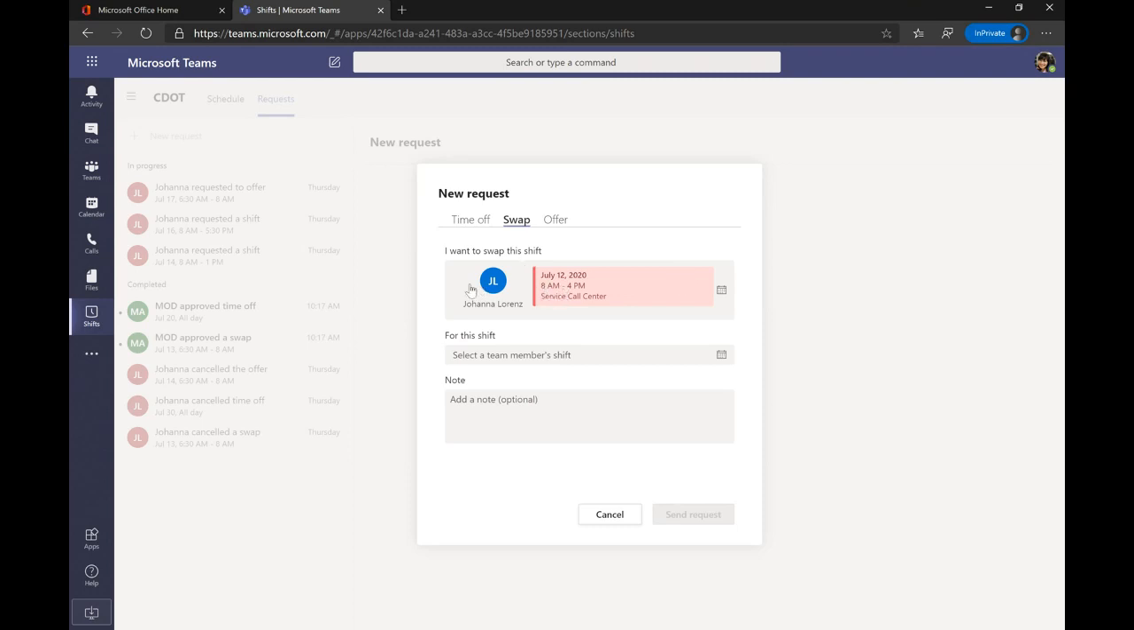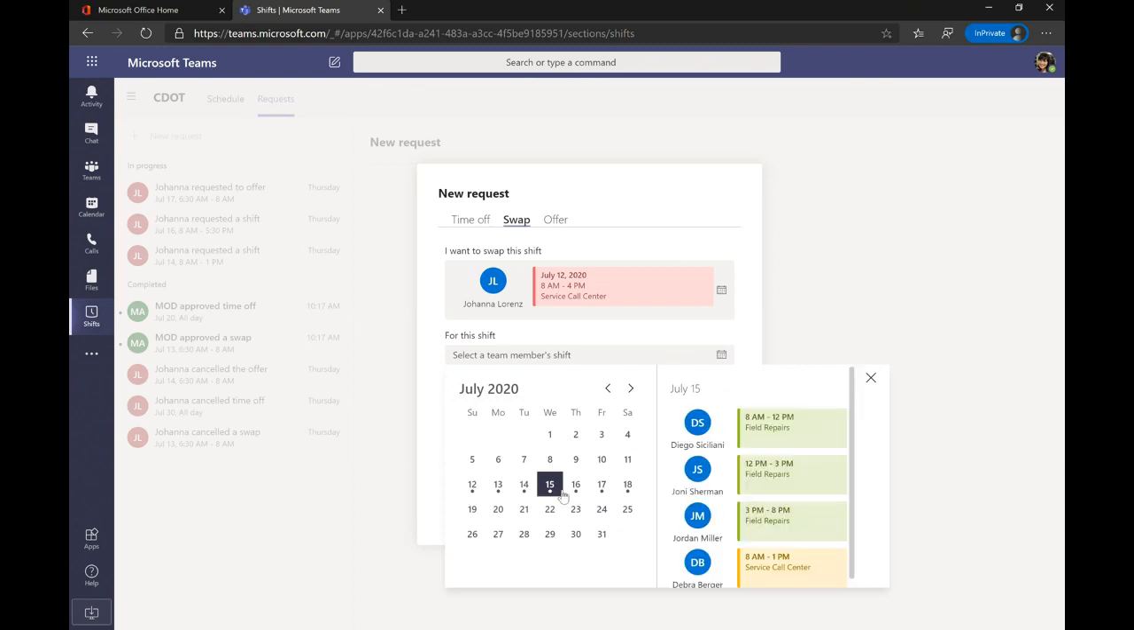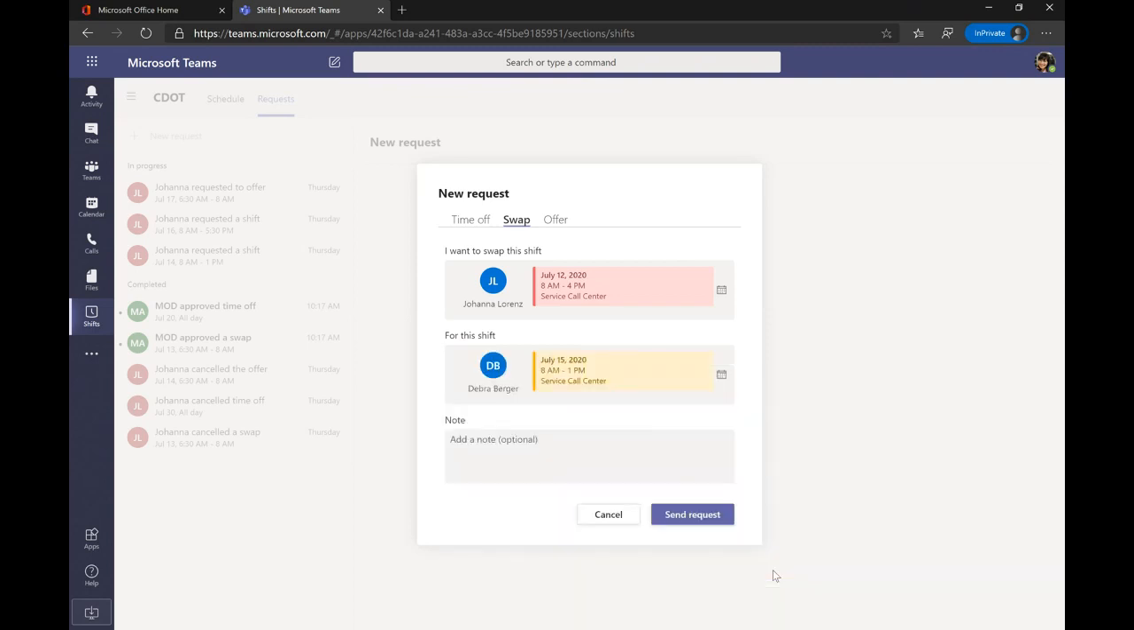So what you'll want to do is select the shift you would like to swap, then select the shift you want to swap it for. So I'll go ahead and see, looks like we've got some shifts on the 15th, and I would really like Deborah's 8 a.m. to 1 p.m. shift instead. And I will send this request.